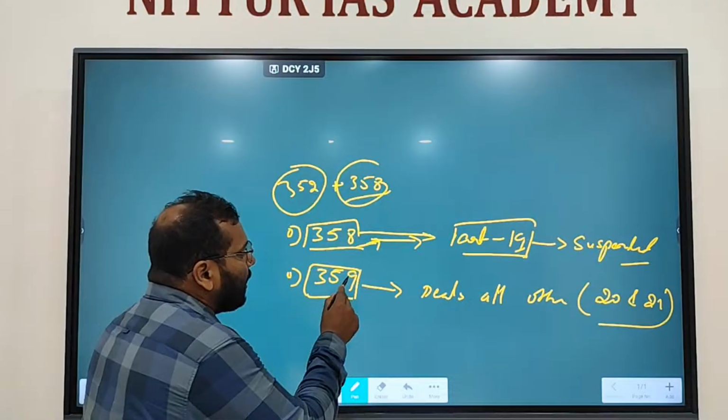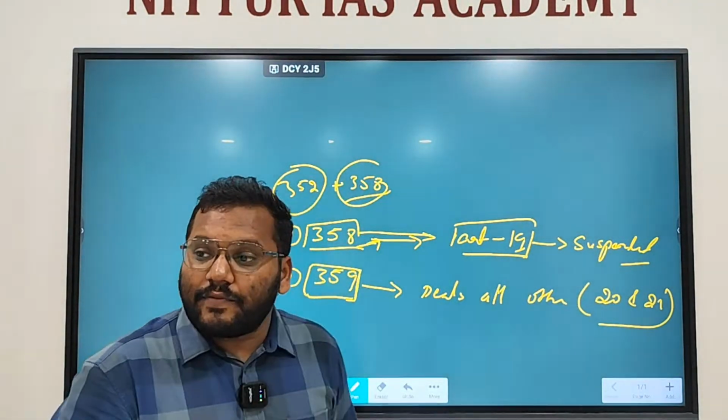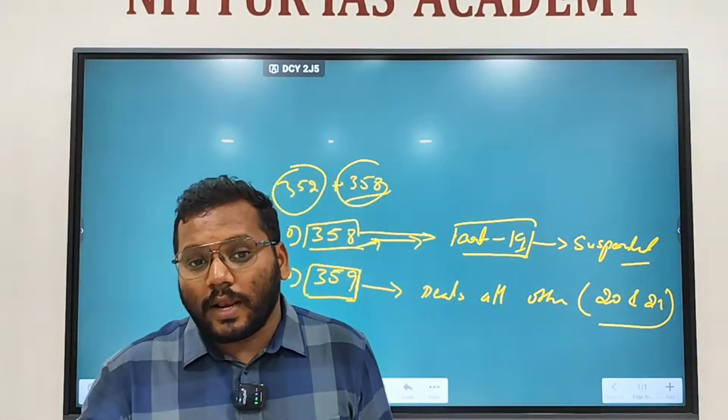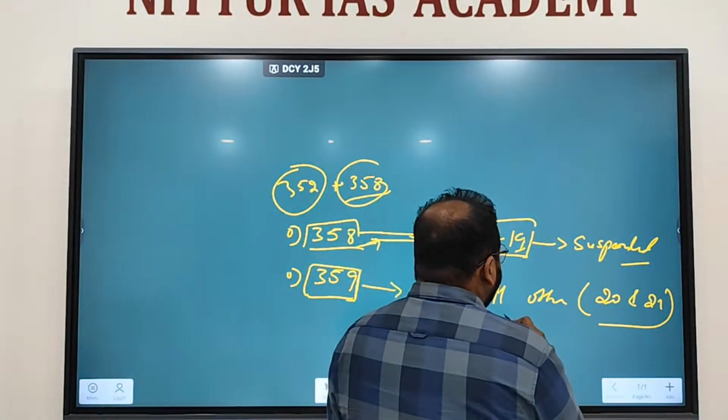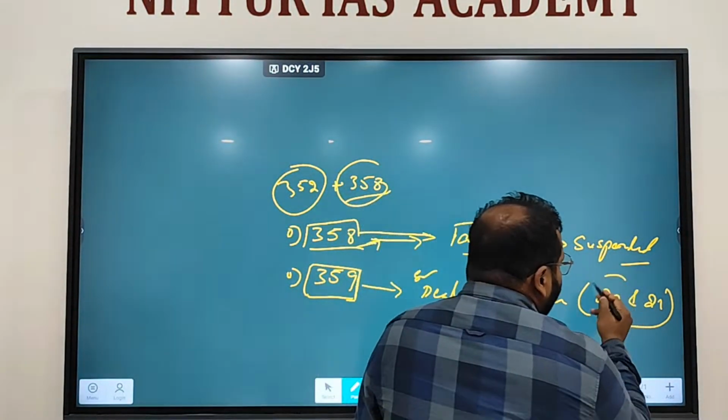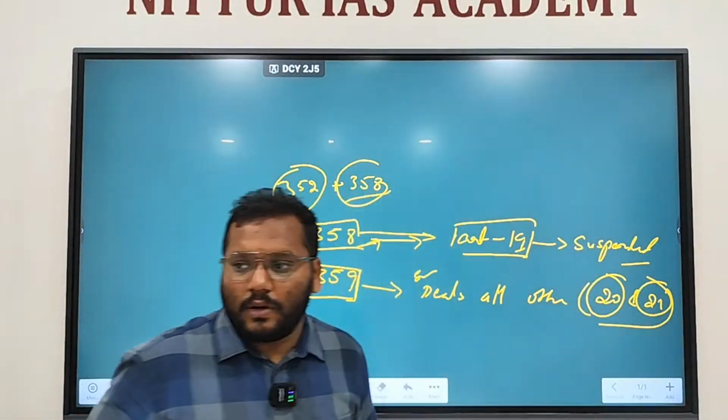So next is Article 359. Article 359 deals with suspension of all fundamental rights except 20 and 21. What do you mean by 20?